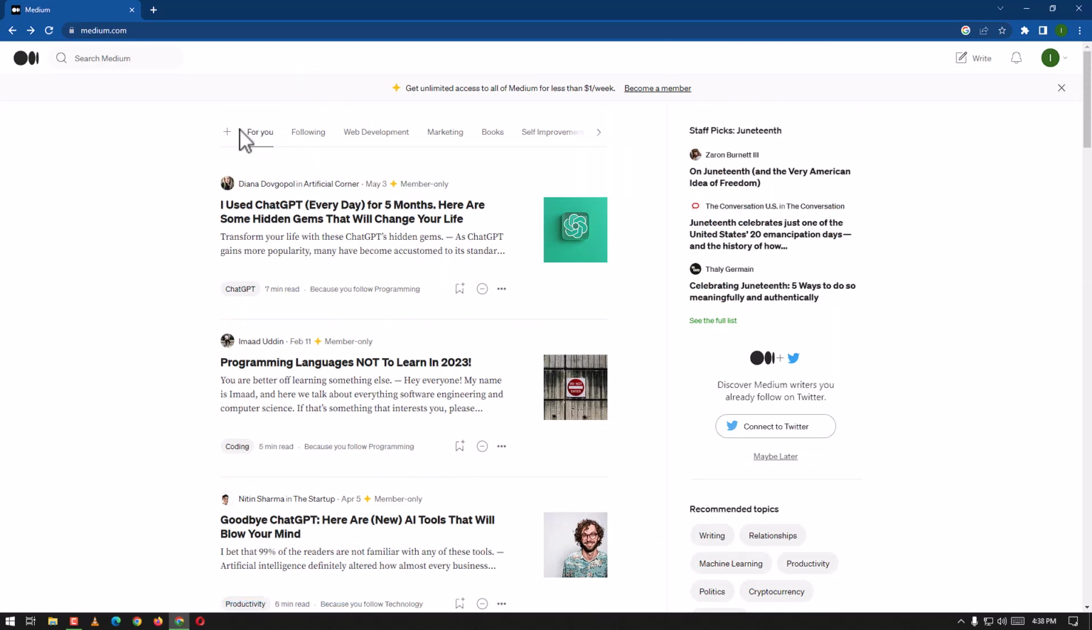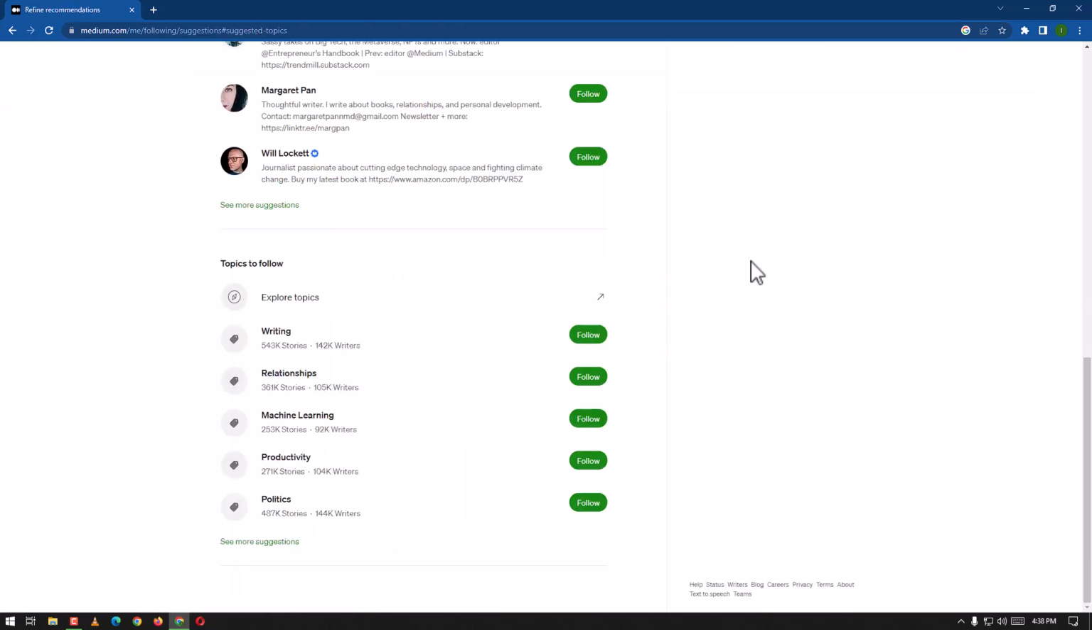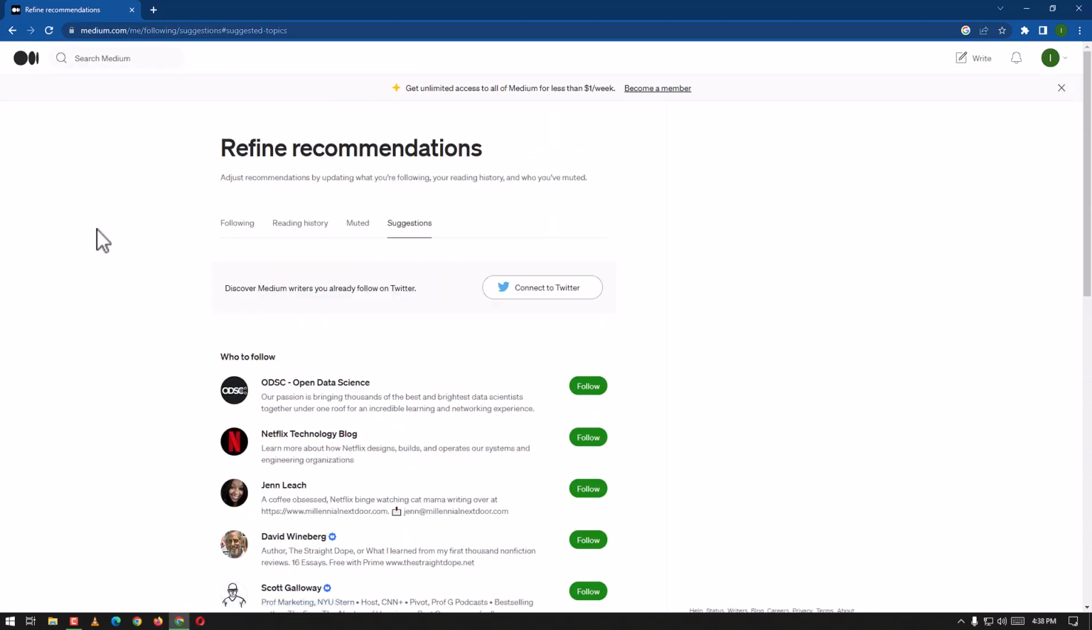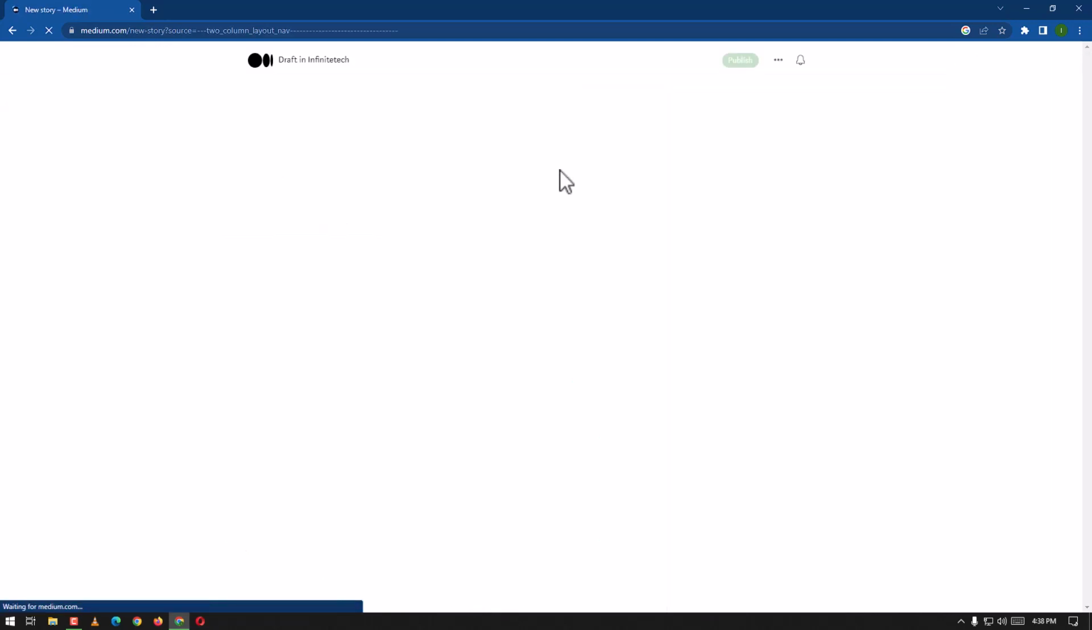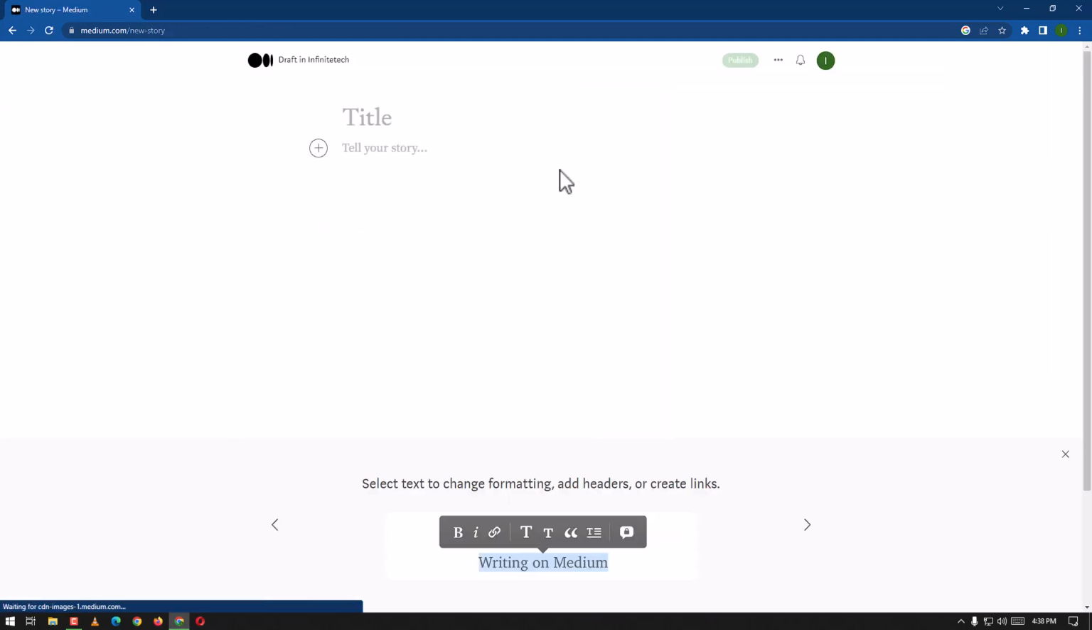So we can do much more. Topics to follow: writing, relationship, machine learning, productivity, and politics, and a lot more. Refine recommendations, history, following, all of these things we can see. We can compose. Actually, this website provides us the platform to put our written content here. We can write the title and the blog here as we want.